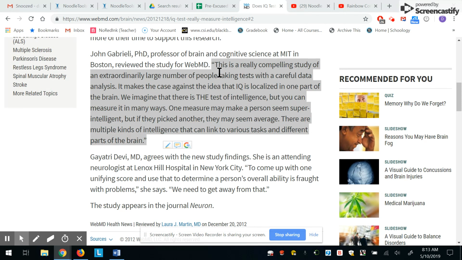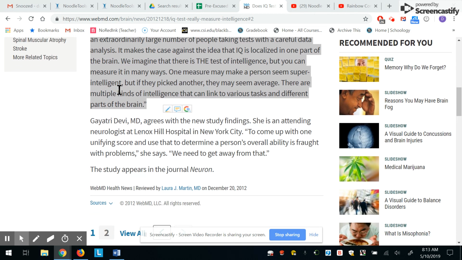The quote says, "This is a really compelling study of an extraordinarily large number of people taking tests with a careful data analysis. It makes a case against the idea that IQ is localized in one part of the brain. We imagine that there is the test of intelligence, but you can measure it in many ways. One measure may make a person seem super intelligent, but if they picked another, they may seem average. There are multiple kinds of intelligence that can link to various tasks and different parts of the brain."